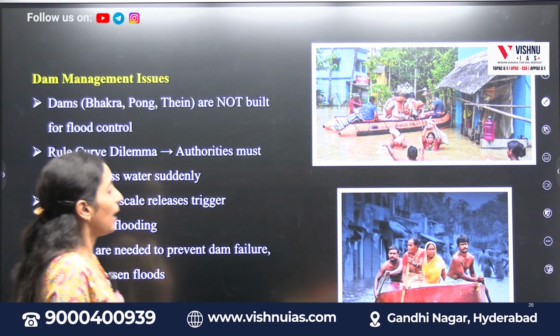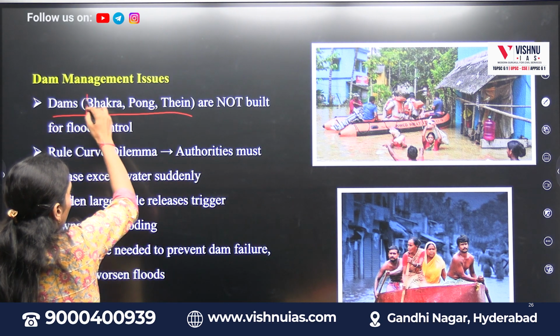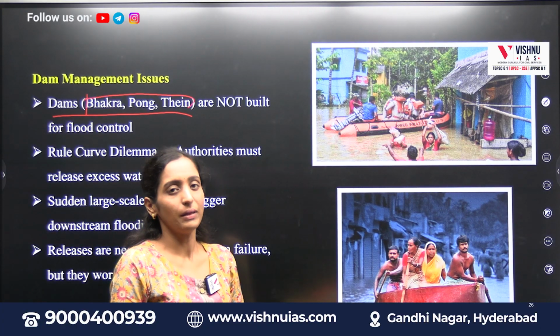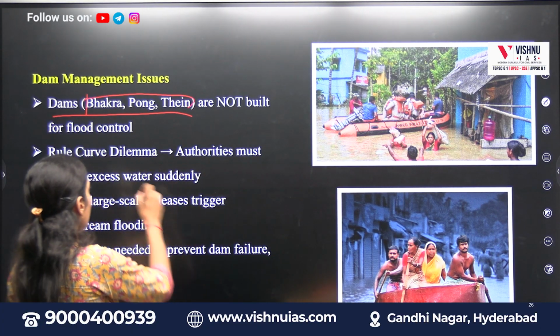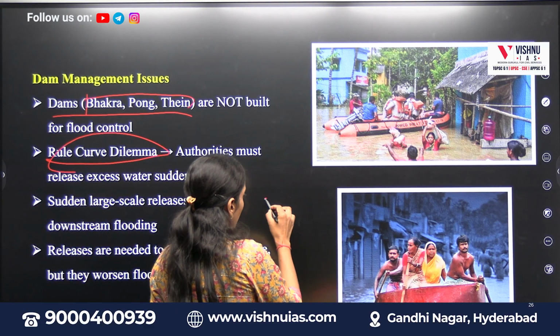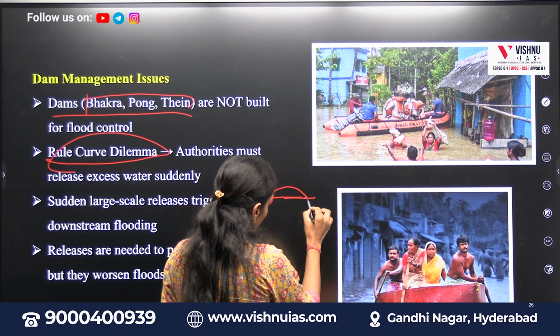And if you see, dam management issues, like the dams, namely Bhakra and Pong, are dams which they started to build but have not completed. And the rule curve dilemma, what is it? Authorities will start constructing a dam, and after reaching a certain point, they stop.